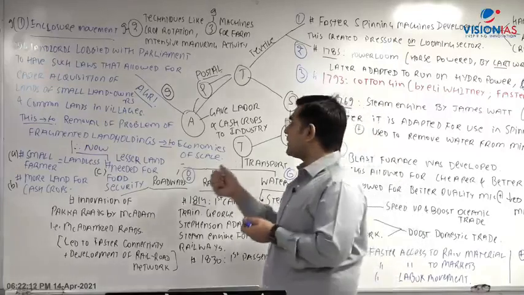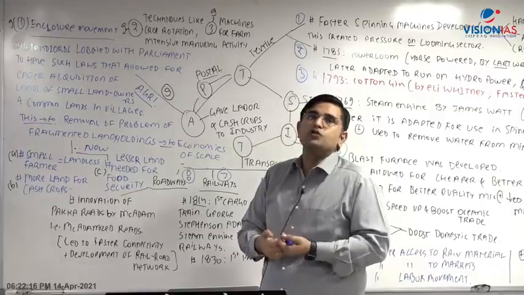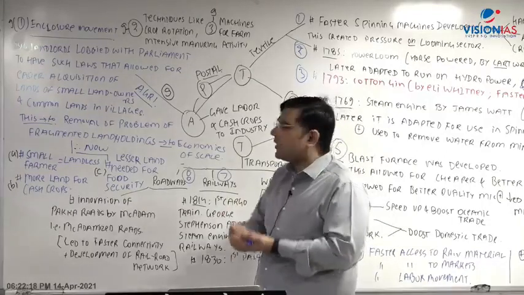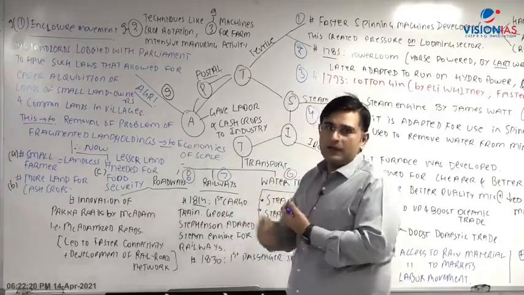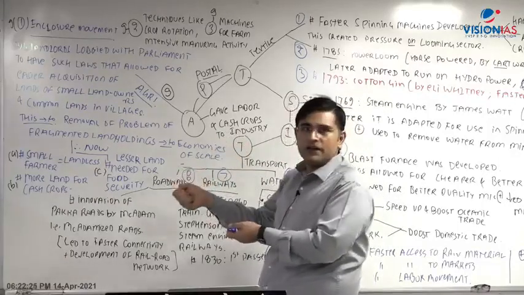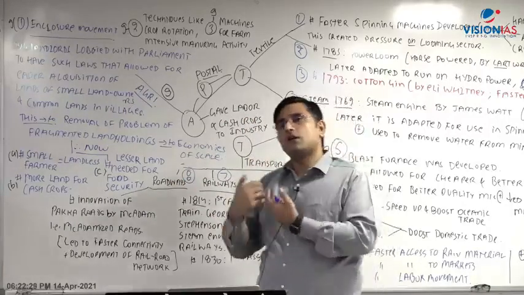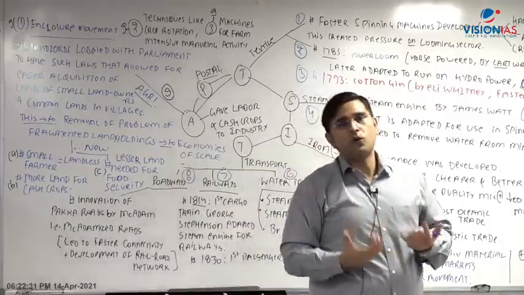Those cash crops like raw cotton, raw jute can be produced in the agrarian economy, and those act as raw material for the machines which are there in the urban areas, and raw cotton etc. can be made available locally as well.